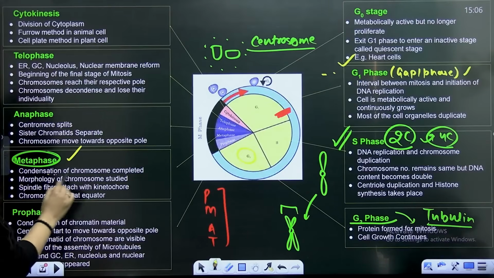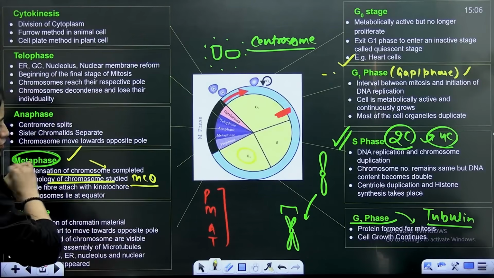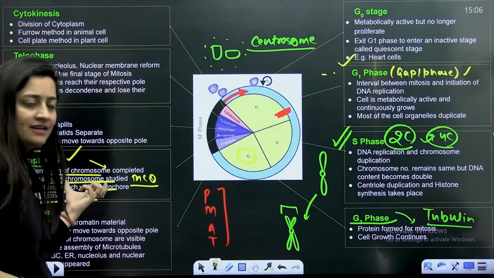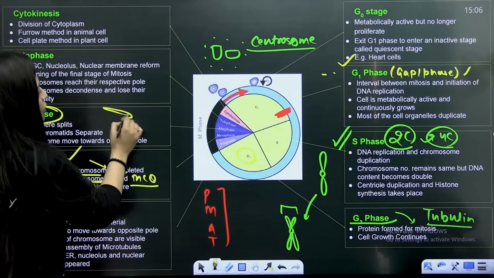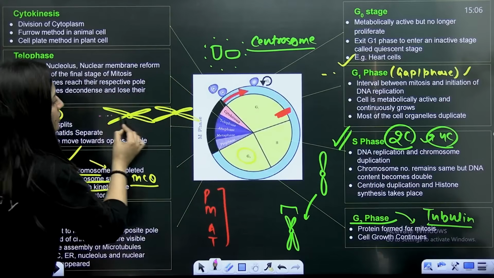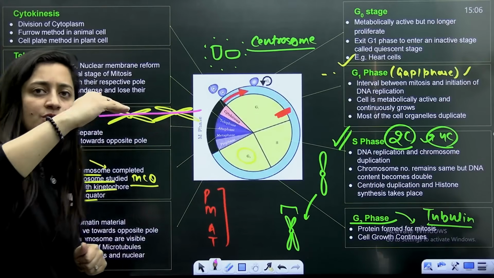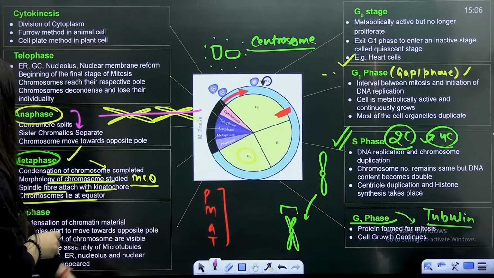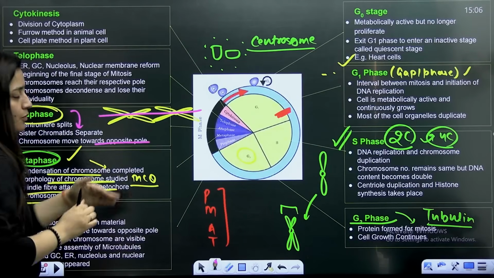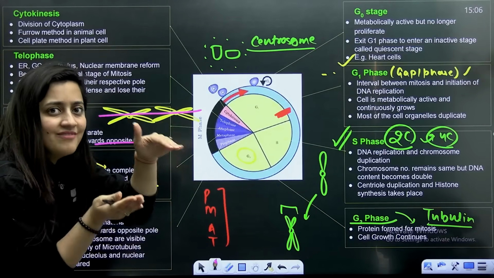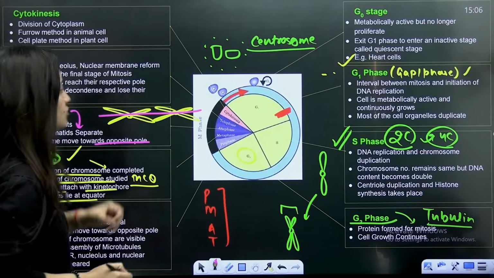In the metaphase, the complete condensation of the chromosome will be there. The morphology of the chromosome is studied here: the size, shape, number, everything. The spindle fiber will attach with the kinetochore. Chromosomes lie at the center, at the equator. Now in the anaphase, because your chromosomes are arranged like this at the equator, remember, there will be the splitting of the centromere. The sister chromatids will separate. This is the speciality of the anaphase of mitosis. The chromosomes will move towards the opposite poles. Because these sister chromatids are moving to the opposite poles, they will now start behaving like chromosomes. Keep it in your mind.